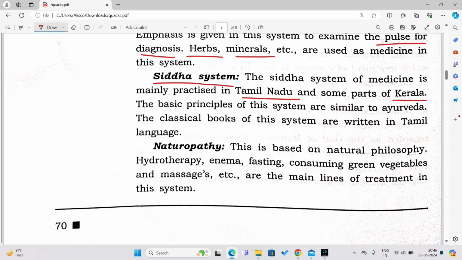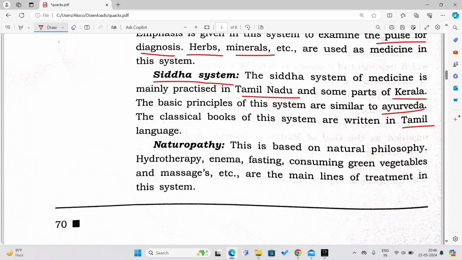The basic principles of this system are similar to Ayurveda. So the Siddha system of medicine is similar to which one? To Ayurveda. The classical books of this system are written in the Tamil language. Remember that the Siddha system of medicine's books are written in which language? They are written in the Tamil language.